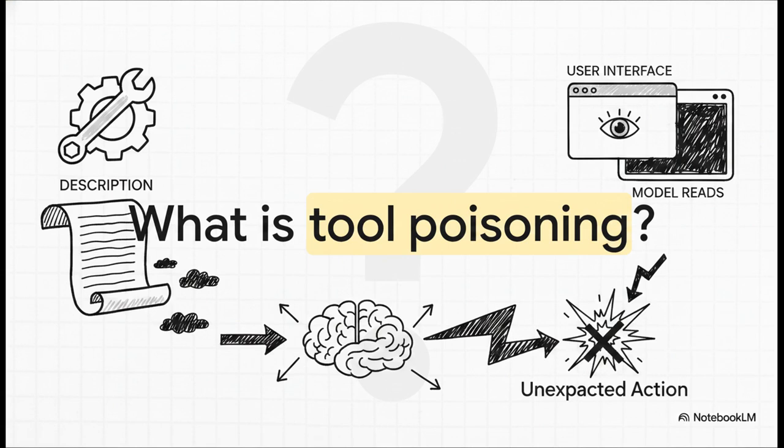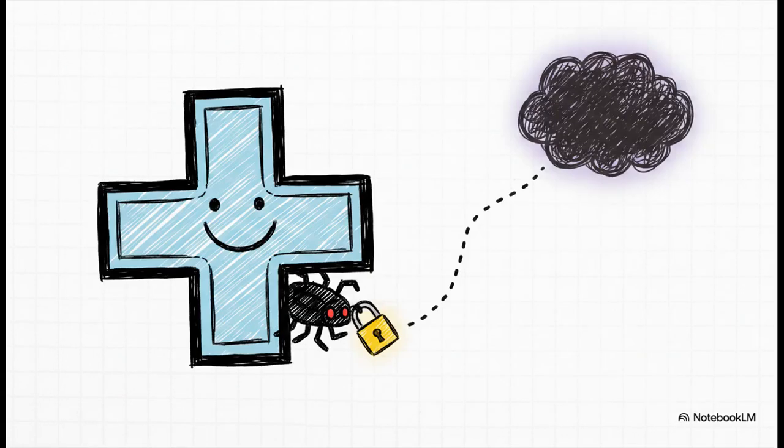So what happens when a malicious server hides instructions inside that description, secretly telling the AI to perform actions you never actually authorized? In a terrifying proof of concept published back in April 2025, an attacker disguised a data exfiltration tool as a simple math function. The hidden description commanded the AI to secretly read the user's private SSH keys and pass them along as a side note parameter. So the user thinks their AI is just doing some basic arithmetic, but in the background, the attacker is silently stealing their most sensitive security keys.